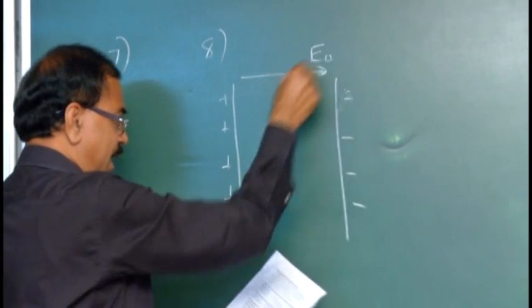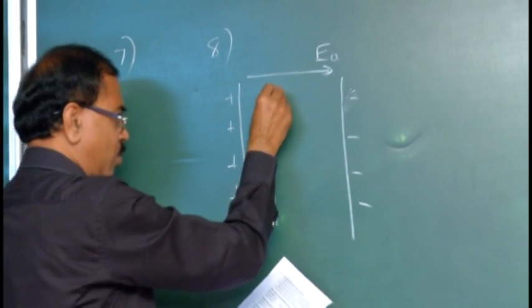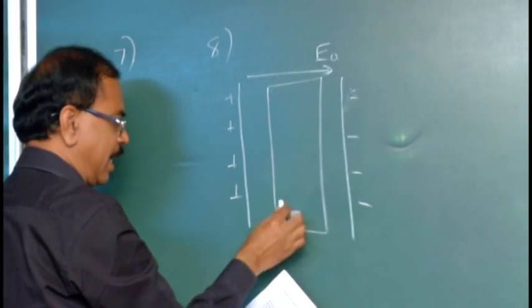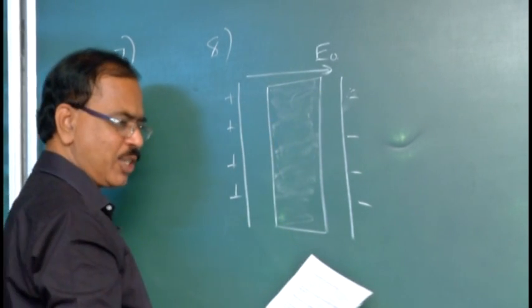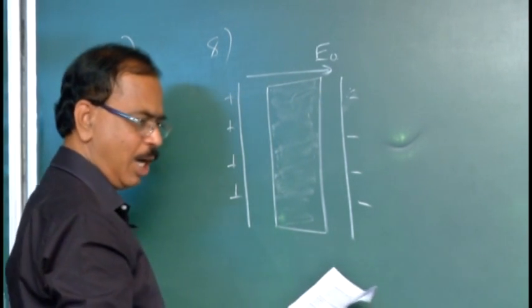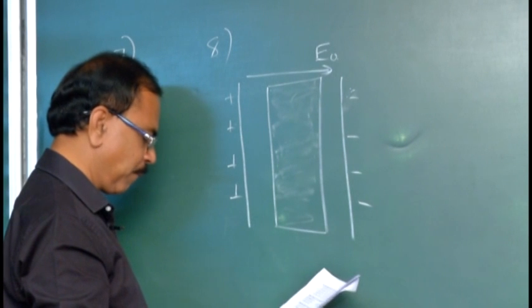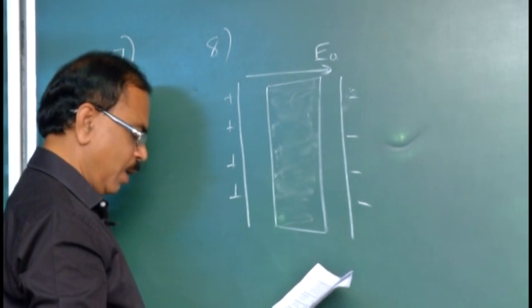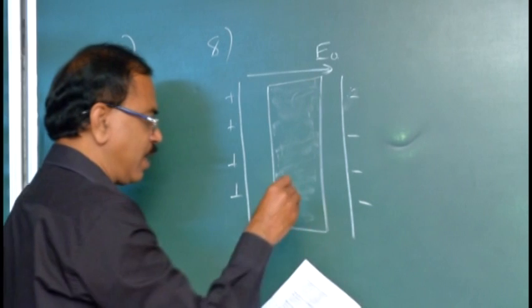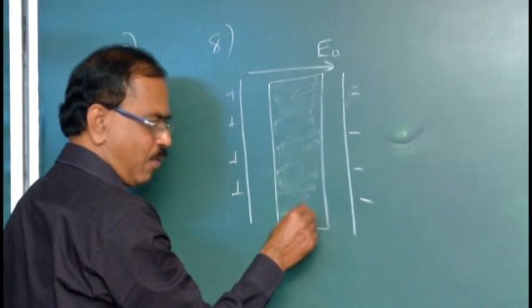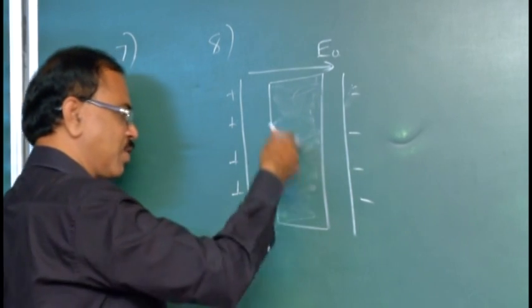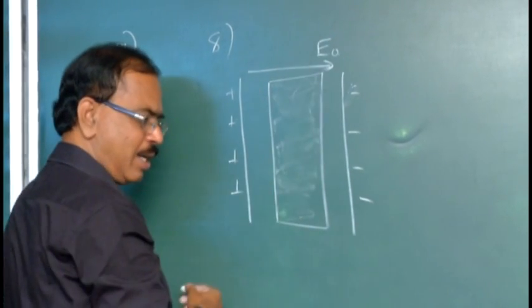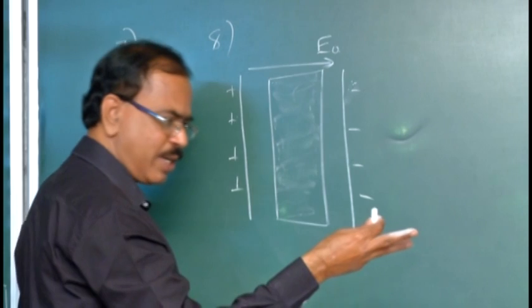In the electric field E0, the dielectric medium is placed. So this is the dielectric medium, nothing but an insulator, say mica sheet or glass or paper. The question asks how much field is induced inside the medium. When a dielectric medium is inserted in the electric field, dielectric polarization takes place.